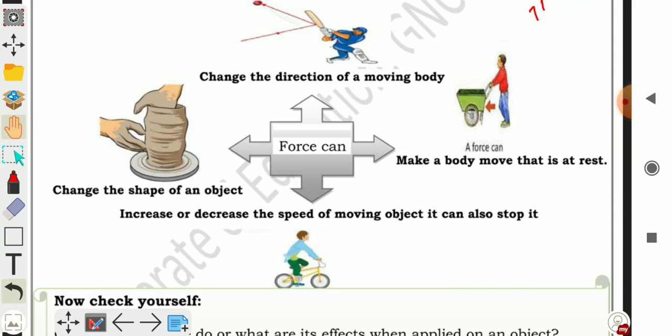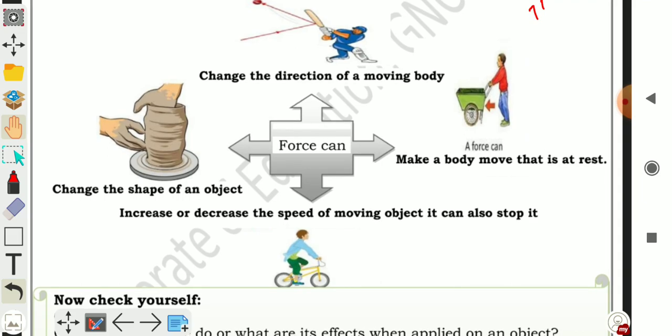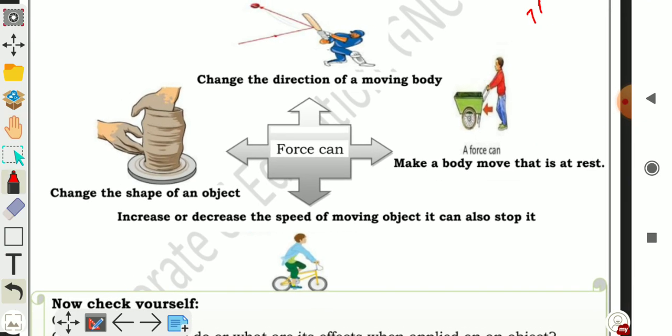Force can increase or decrease the speed of a moving object, and we can also stop a moving object by applying force. Force can make a body move that is at rest. So by applying force, we can provide motion to a body which is at rest.